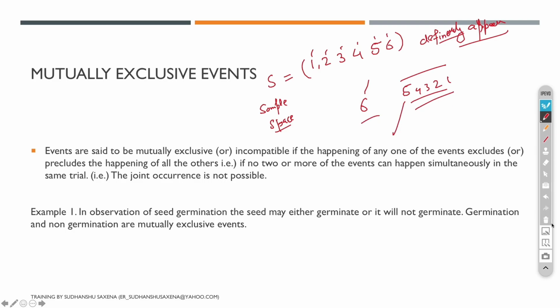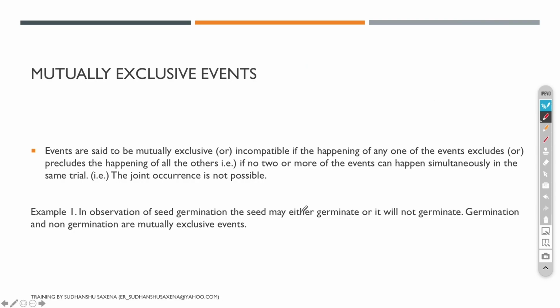Now there's a very minute difference between mutually exclusive and exhaustive, right? So over here, say in the seed germination process, I'll get either 0 germination, or 1 germination, 2, 3, 4 germination, or all 5. So my exhaustive event says that one must occur out of all these things, okay?